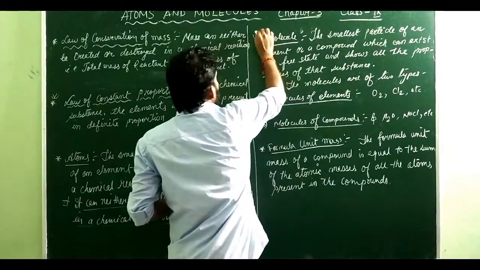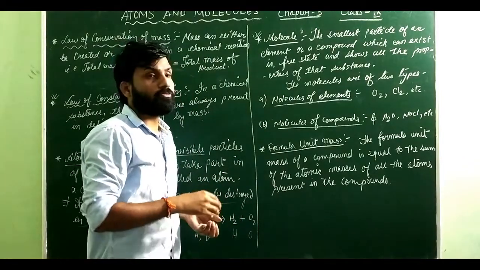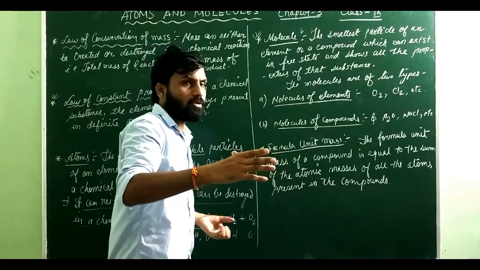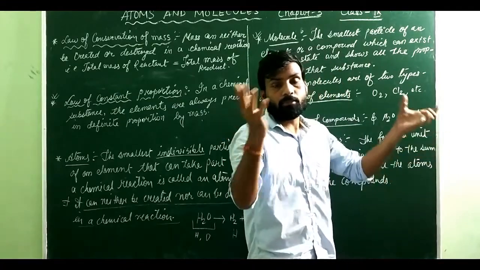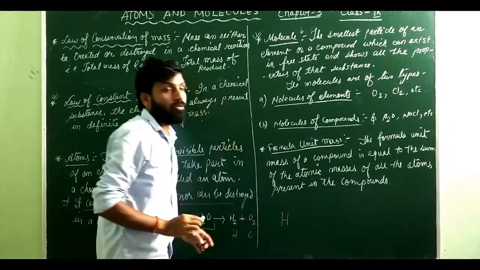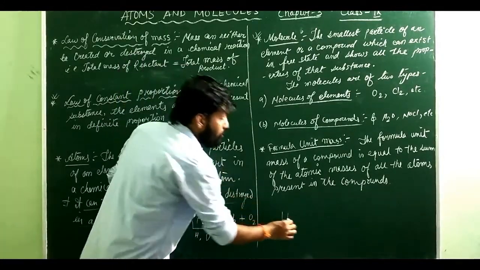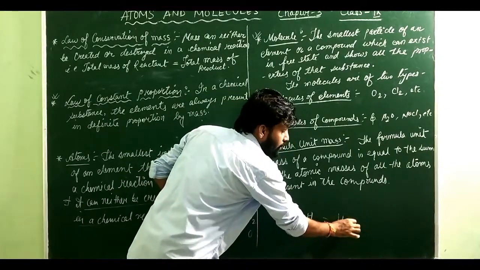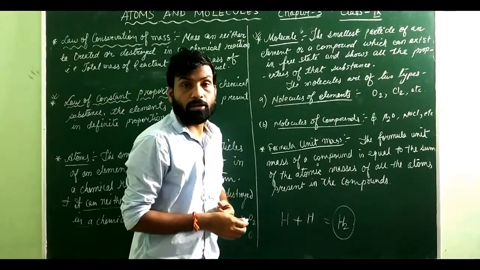Next is your molecule. In a very simple way, a molecule means when 2 or more atoms of the same element or different elements combine together. If I have only H, this is known as an atom, a hydrogen atom. But if I have 2 hydrogen, then they will combine and form what? H2. Now this cannot be called an atom. This should be called a molecule.